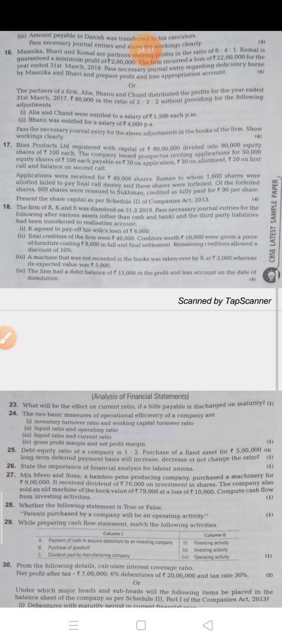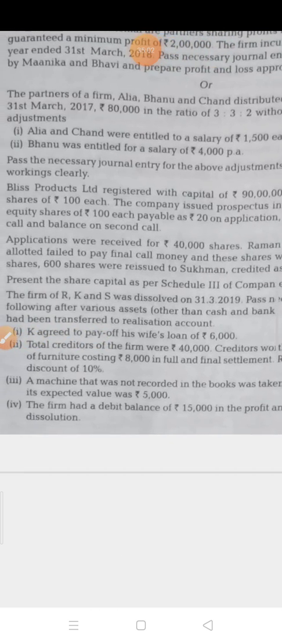Now the last question is remaining, that is of dissolution. In this you have to pass the journal entry. So the first I am reading. K agreed to pay off his wife's loan of 6,000. So if K has to pay his wife's loan, the entry will be realization account debit to K's capital account 6,000. Okay, realization to K's capital account because K is paying.